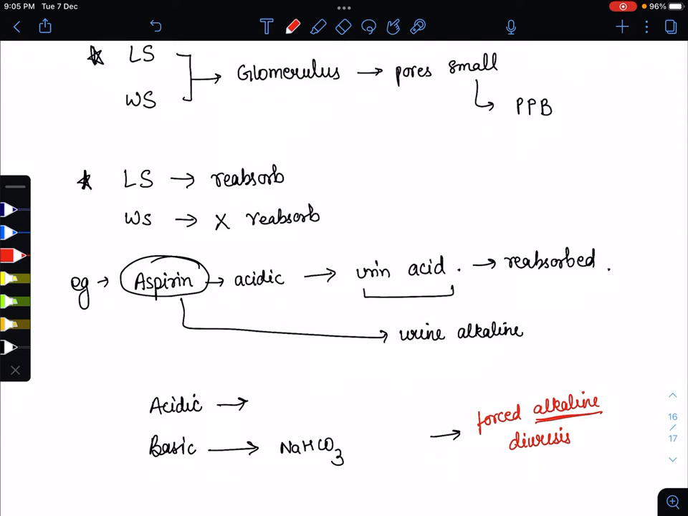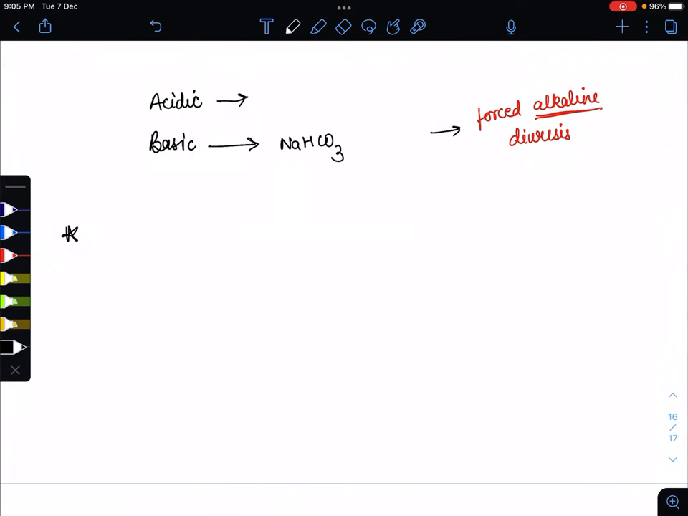Now the next point is that tubular secretion also occurs. Some drugs are directly secreted into the urine by tubular secretion. Tubular secretion means some drugs are secreted from the tubules into the urine. Some drugs use pumps to exit outside.